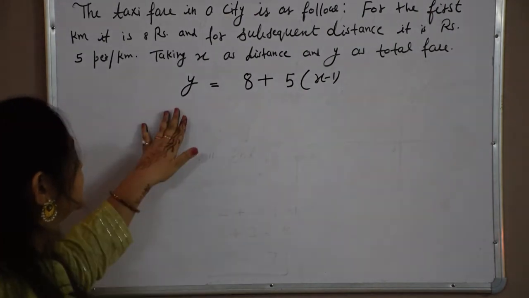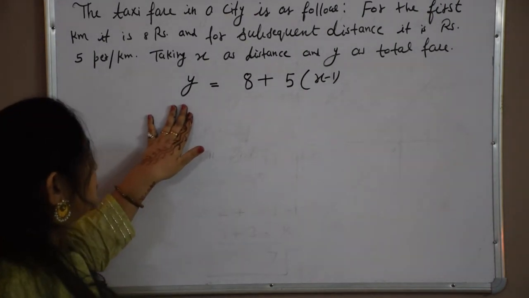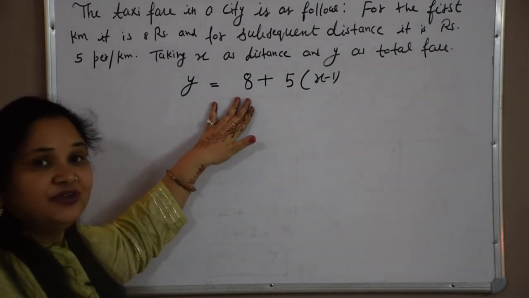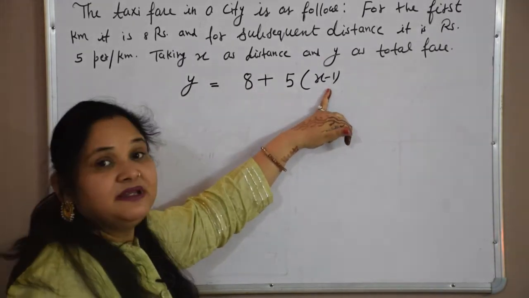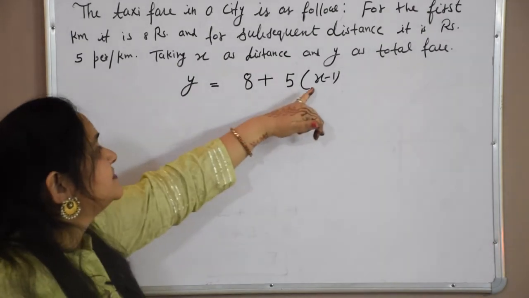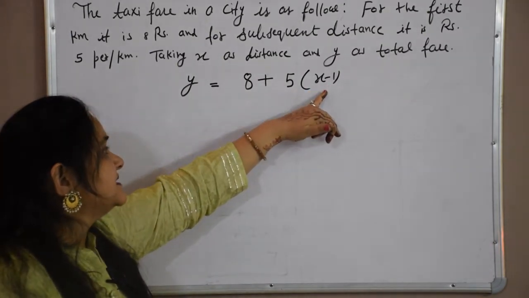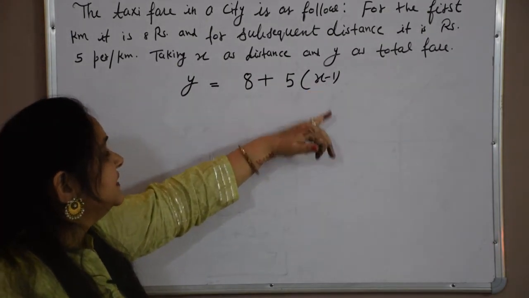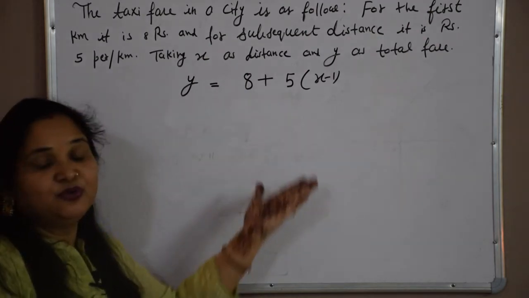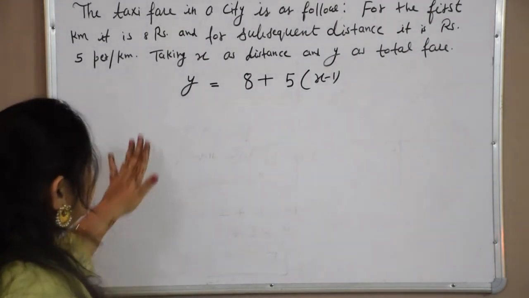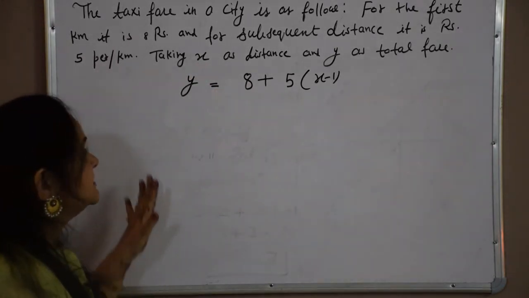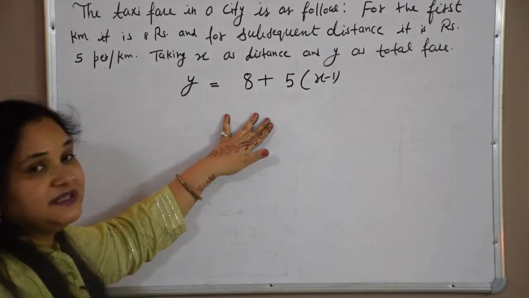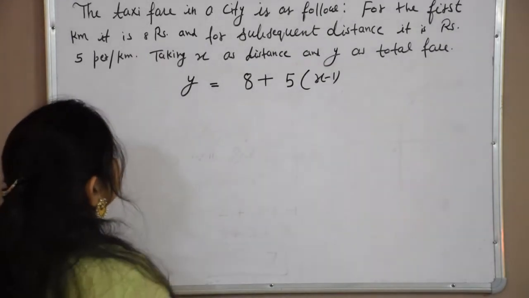We can write this y, because it is total fare, is equal to fare for the first kilometer plus fare for the remaining x minus 1 kilometer. The remaining distance is x minus 1 kilometer, and for that it will be 5 into x minus 1. So I think you got it. In the statement also they can ask the questions, and we have to first form the linear equation and then we will solve it.